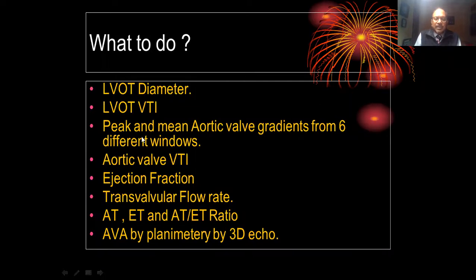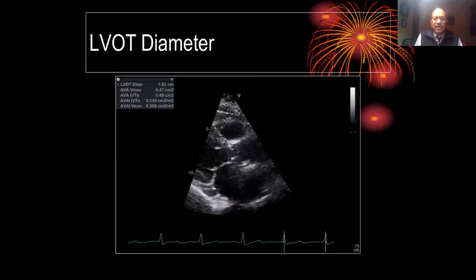LVOT VTI, peak and mean aortic valve gradient from 6 different windows, aortic valve VTI, ejection fraction, transvalvular flow rate, acceleration time, ejection time, the AT-ET ratio, and aortic valve area by planimetry in 3 dimensional echocardiography. Let's see them one by one.